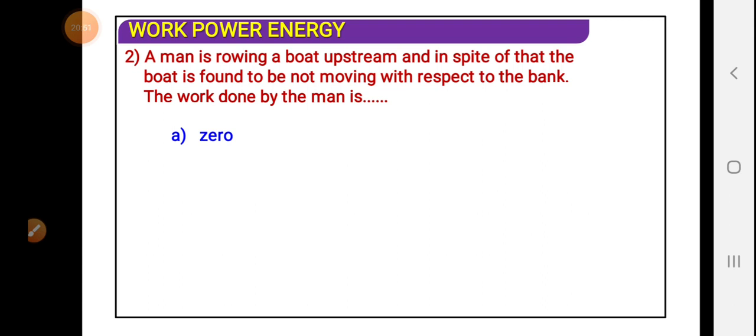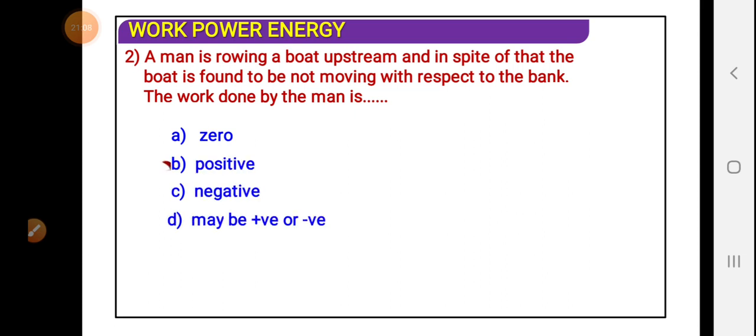So here work has been done by the man, because he is applying a force on the water molecules, and water molecules are undergoing displacement. The boat is not undergoing displacement, but the water molecules are. So the work is positive here.